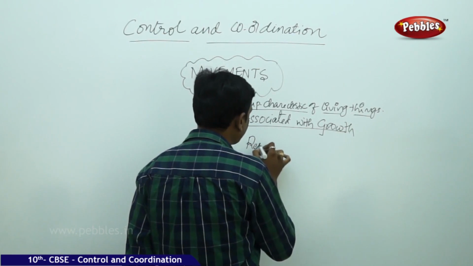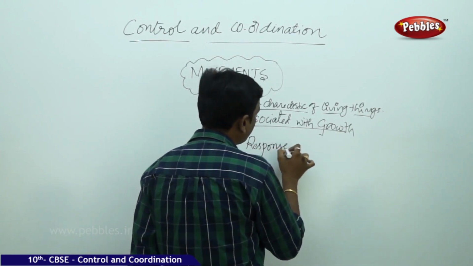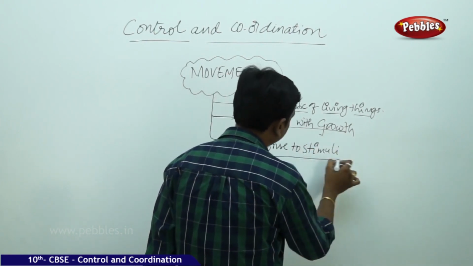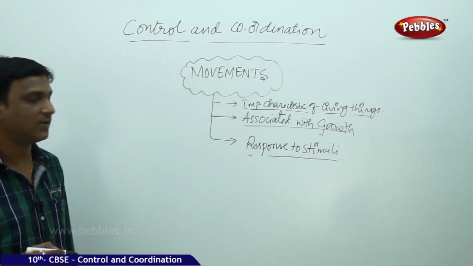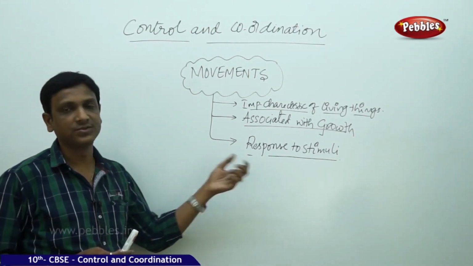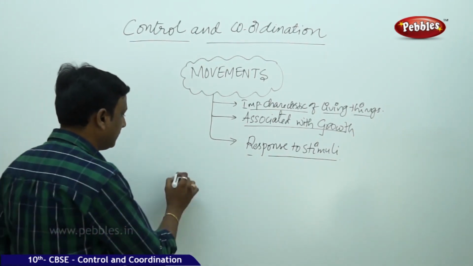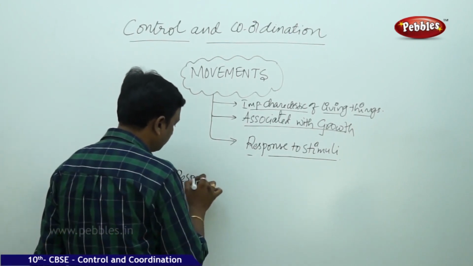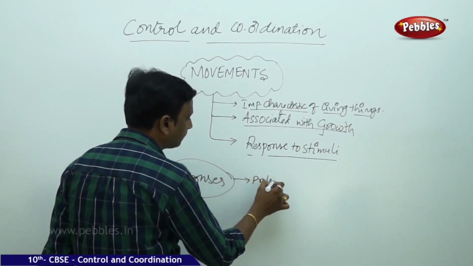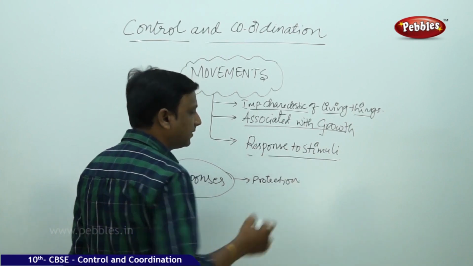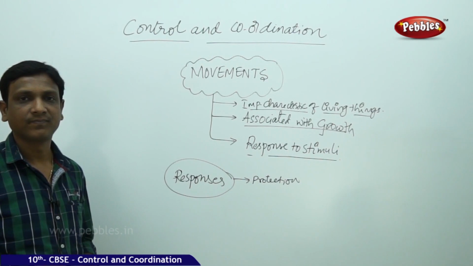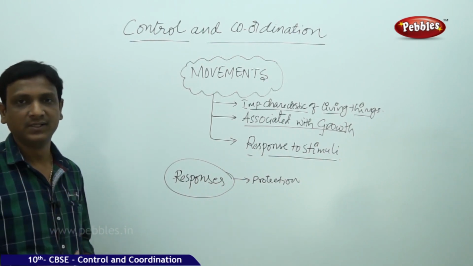So movements are caused as a response to stimuli. Movements may be caused as a response to the stimuli in many situations. So the responses are produced for what? The responses are produced mostly for protection. So producing a movement as a response to the stimuli is mainly for protection.